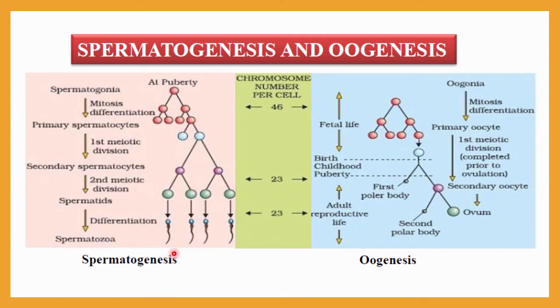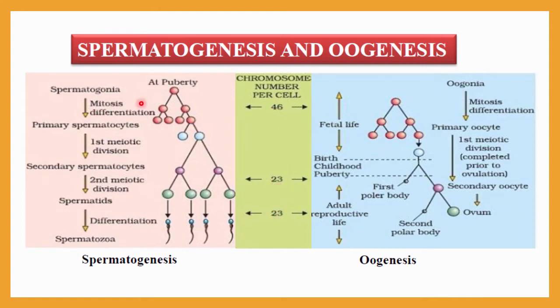This is the whole process of spermatogenesis, and this is compared to this. This is the oogenesis process of a female. Here you should notice the chromosome number per cell. You can understand this is the diploid cell, and from here it is a haploid cell.